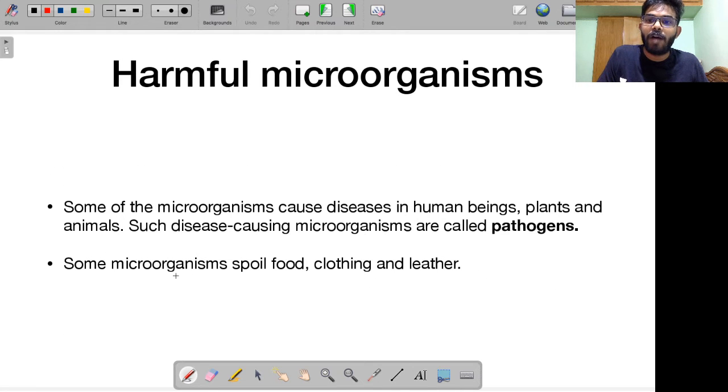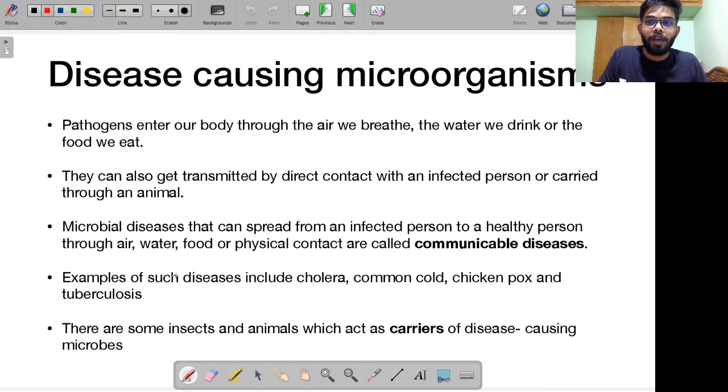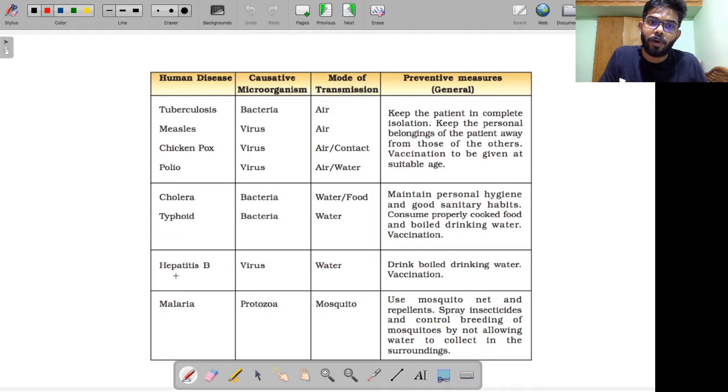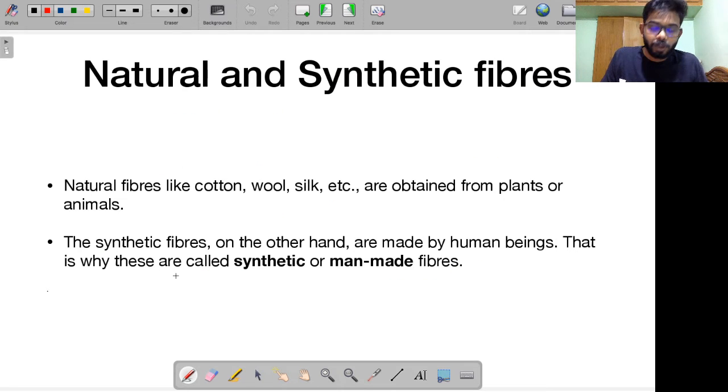Following that, we talked about harmful microorganisms, which I called pathogens. These pathogens are capable of causing diseases in human beings, animals, and plants. We had a discussion on communicable diseases and various kinds of diseases. I told you about the causative microorganisms, which kind of disease is caused by which organism. Then we discussed antimicrobial resistance, superbugs, and the reasons behind developing antibiotic resistance. That's what was discussed in the previous video. In case you have missed that lesson, I would highly encourage you to go back and watch it. Alright, so today we are going to talk about natural and synthetic fibers.